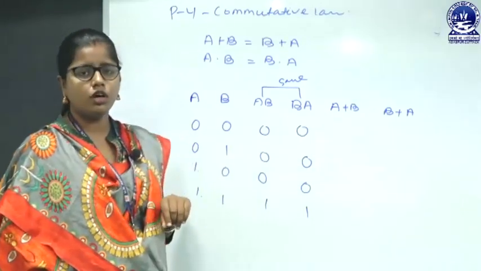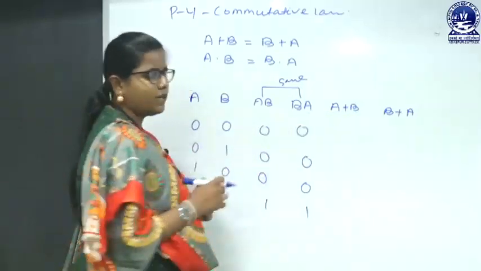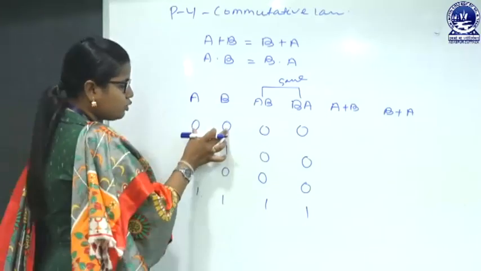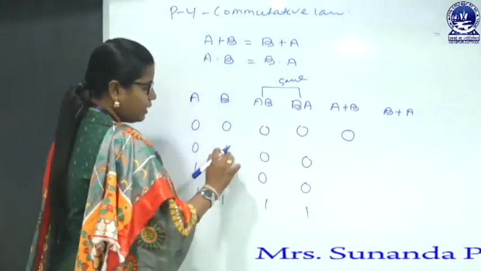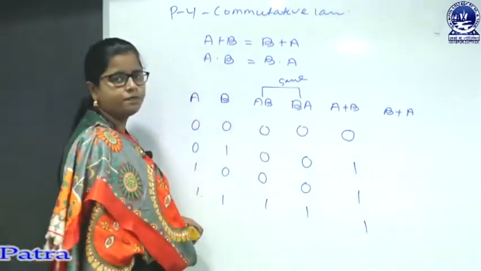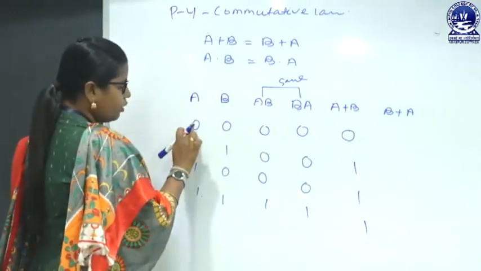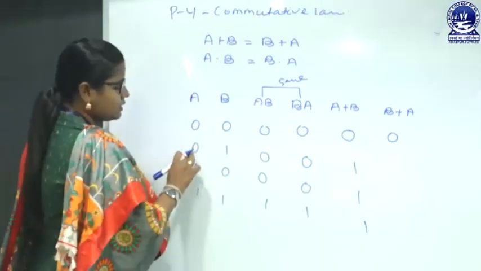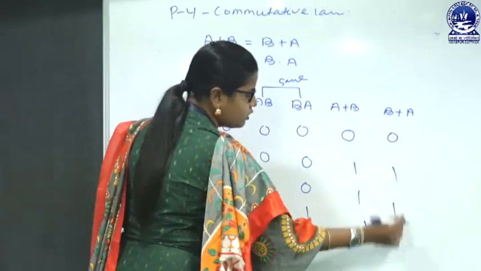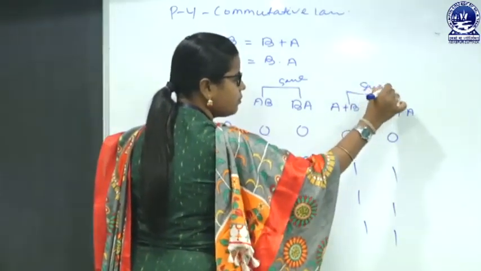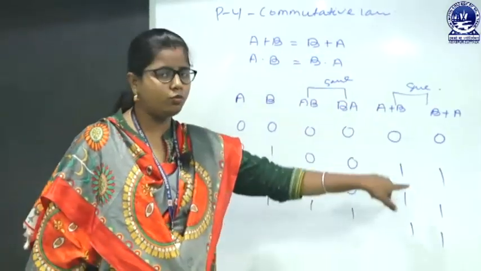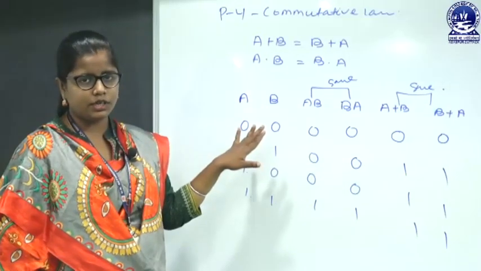So let's come to the logical OR operation, A plus B. If both the inputs are 0, the answer will be 0, otherwise it is 1. So here 2 zeros, the answer will be 0. 0 plus 1 is 1, 1 plus 0 is 1, 1 plus 1 is 1. Also B plus A: 0 plus 0 is 0, 1 plus 0 is 1, 0 plus 1 is 1, 1 plus 1 is 1. So both are same. You may take A with B or you may take B with A, both outputs are same. So this is the commutative law.